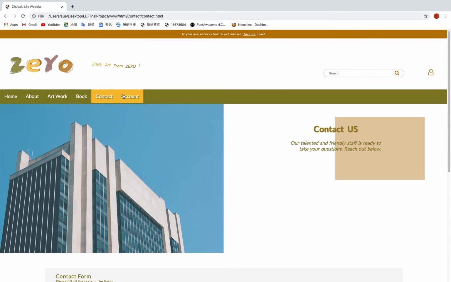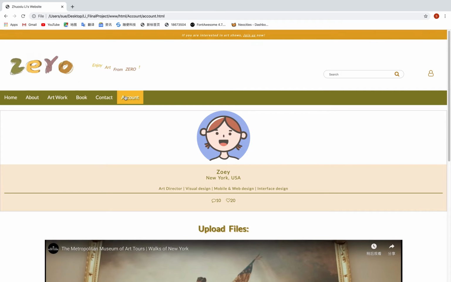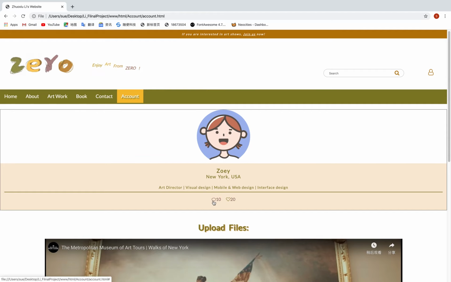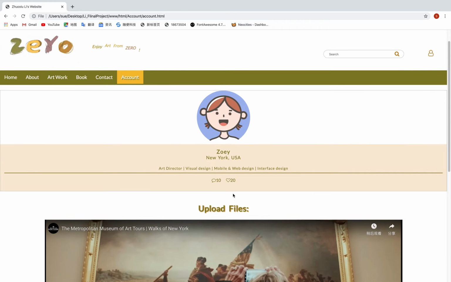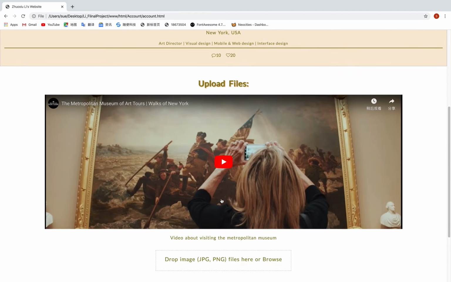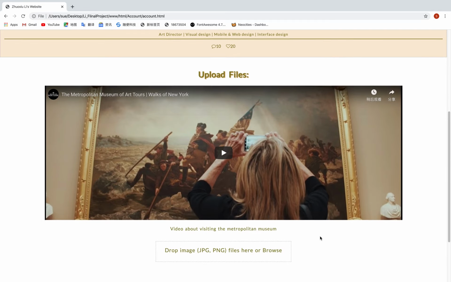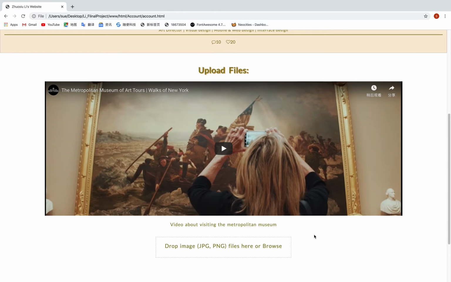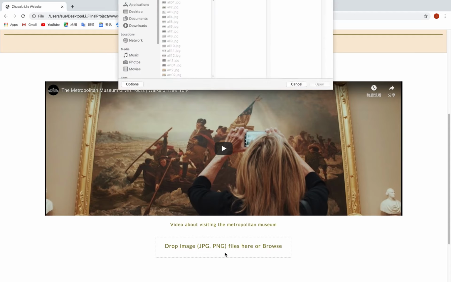The last page is account. This is the user's page. You can see the user's name, location, and his or her job interest here. The comments has 10 and the followers has 20. These are the files he or she uploaded. This is a video from YouTube about visiting the Metropolitan Museum. And if you want to upload more images, you can click here so that all files will go down.